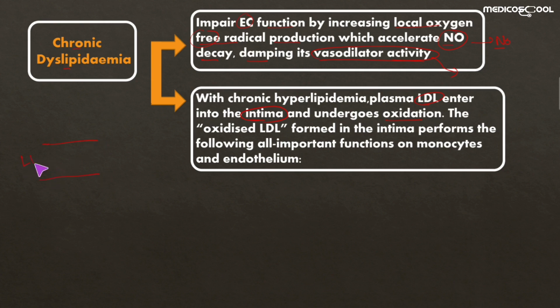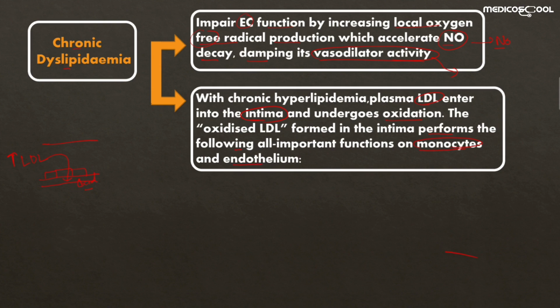If the LDL is increased, it passes through the endothelial cells into the intima, and here in the intima it is oxidized. This oxidized LDL performs the following important functions on the monocytes and the endothelium.